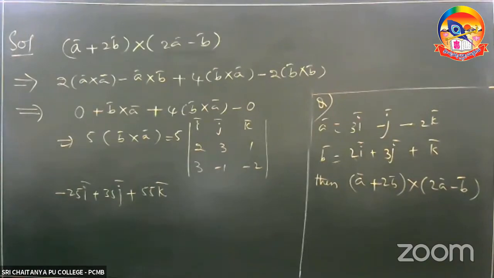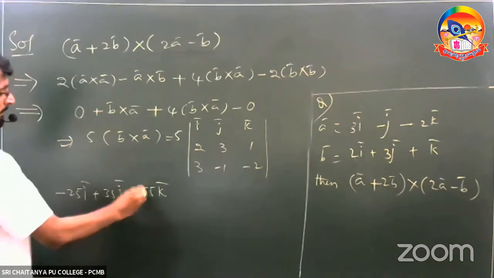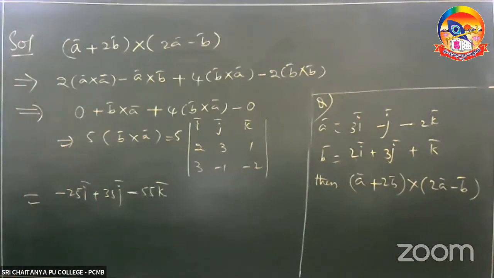Copy that. Here minus 55, I'm sorry. Minus 25i plus 35j minus 55k.